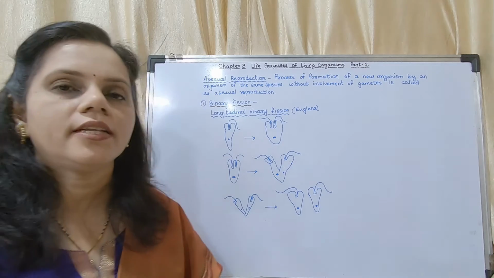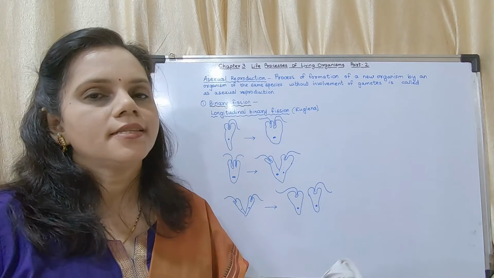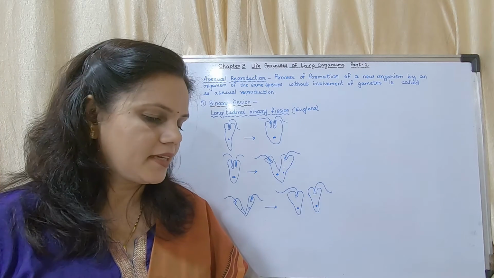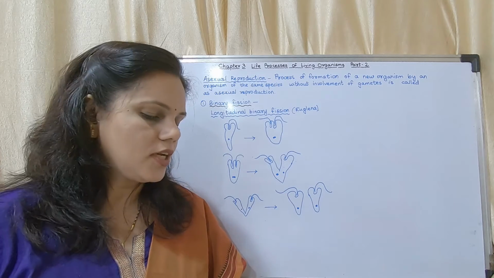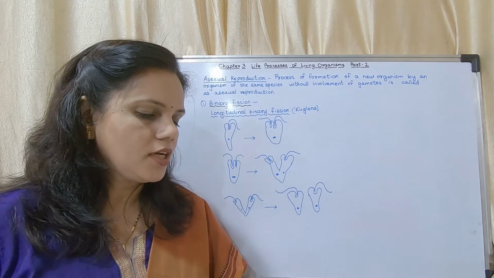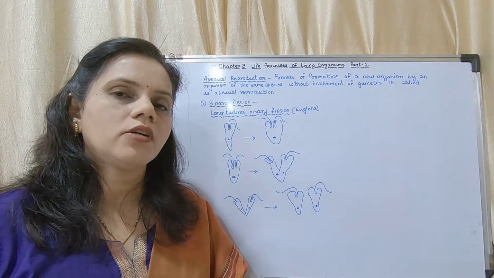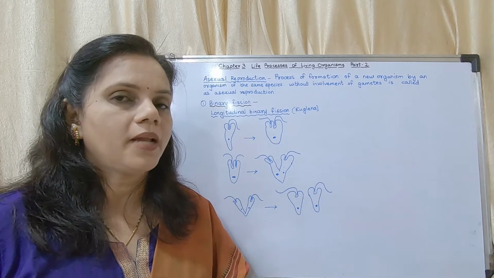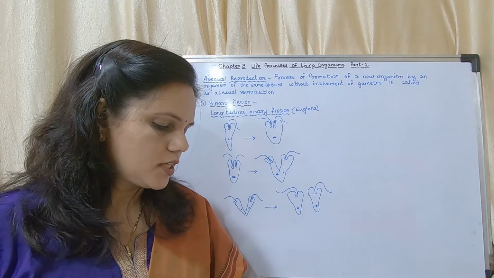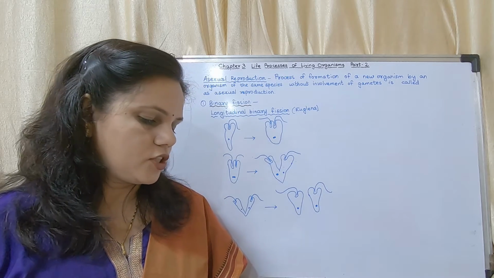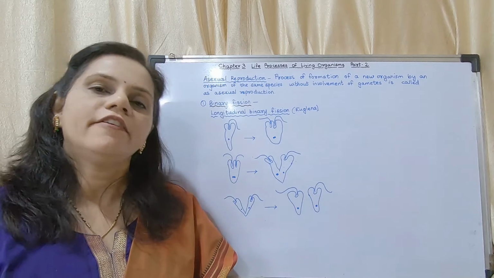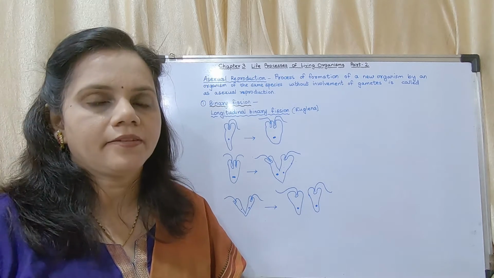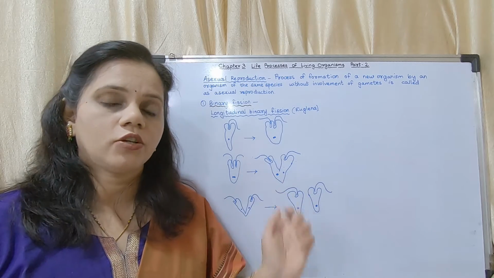Now, what are the three types of binary fission? Simple binary fission, transverse binary fission, and longitudinal binary fission. It generally occurs in prokaryotes, protists, and some cell organelles like chloroplast and mitochondria. So this is about binary fission. It occurs under favorable conditions. Now we may move on to the next type, that is multiple fission. You may draw the diagrams in your notebooks.